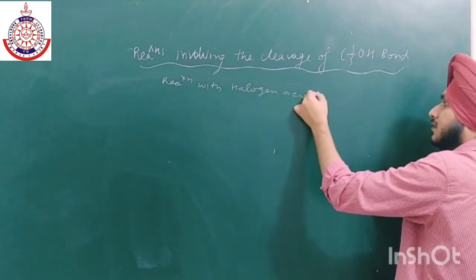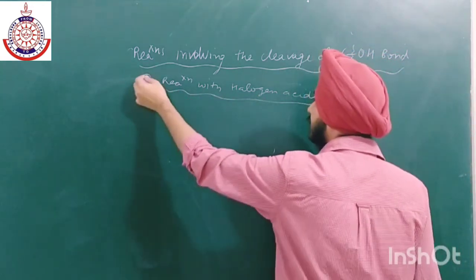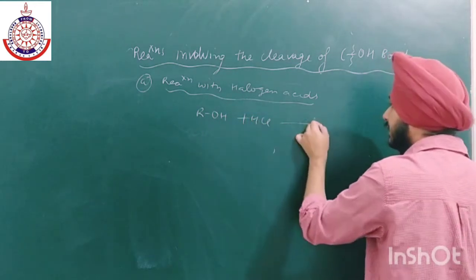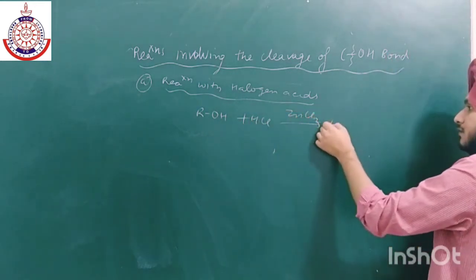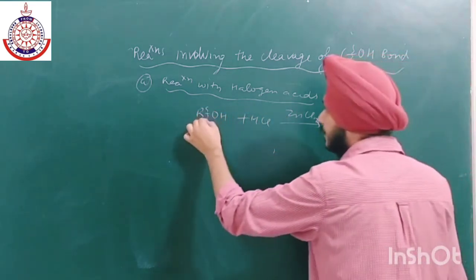So I am writing only a single reaction. We have already discussed this part: if ROH is reacted with HCl in the presence of ZnCl2, then we will get RCl plus H2O. This bond will cleave.